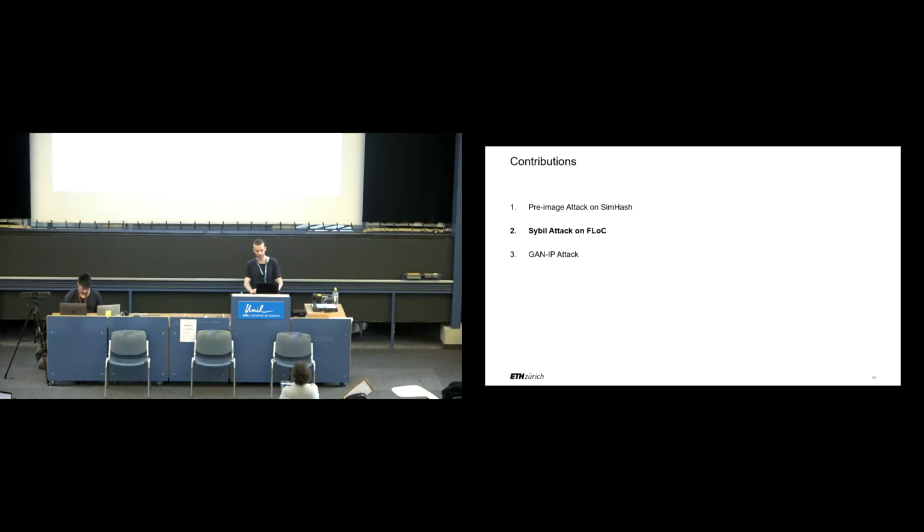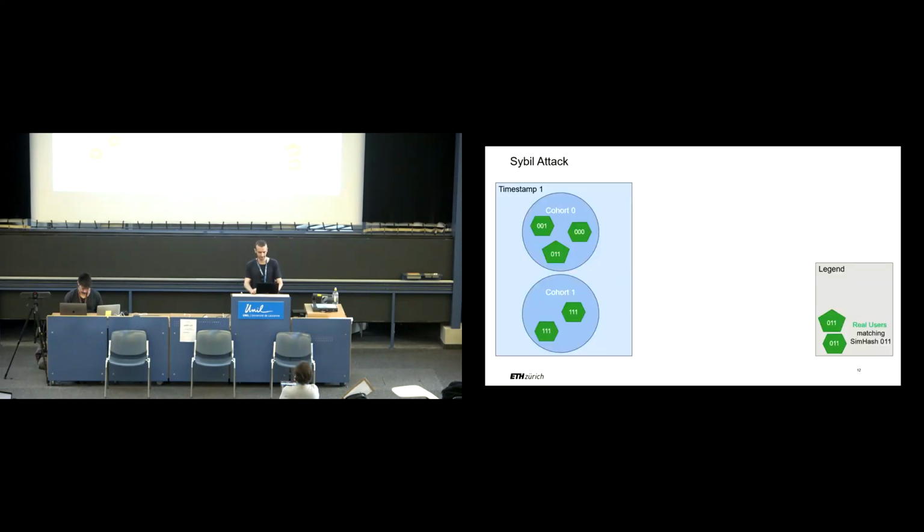FLoC uses the SimHash to cluster similar users together. Therefore, using our pre-image attack, we can create fake browsing histories matching the target SimHash and mount a Sybil attack on FLoC. A Sybil attack involves the creation of multiple fake entities to gain a large influence on a system. In the case of FLoC, we will flood the cohort with our own generated users. When we have a large enough number of users sharing similar SimHash prefixes, it becomes possible to isolate real users, breaking the k-anonymity property.